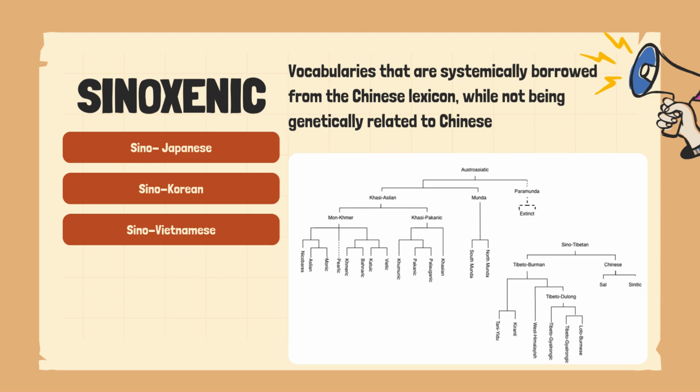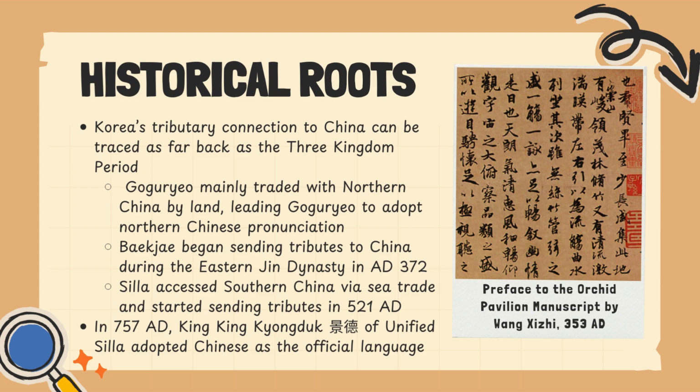The relationship between China and Korea can be traced as far back as the Three Kingdoms period, where each kingdom conducted some sort of trade or tributary system with China. It should be noted that while these interactions can be attributed to the adoption of some Chinese, it was not until King Gyeongdeok of Unified Silla in 757 AD that the change of native Korean place names to Chinese style names was ordered. The system was adopted by the later Goryeo and Joseon dynasties and remained in place until the modern Korean era, where we see the invention of Hangul.